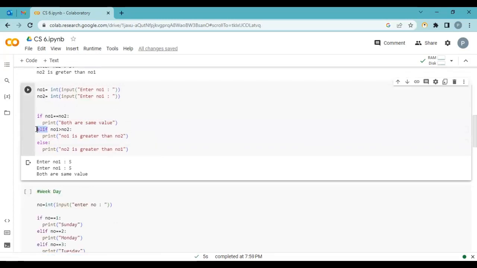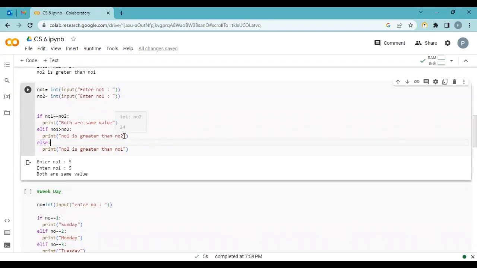Here we can see there's one more keyword, elif. It is a new thing, right? Let me explain what happened. It checks multiple conditions. That means it's a hierarchy, a nested if. If the first condition is true, then go inside and perform the task. If this condition is not true, then it comes to the next condition. If this condition is not true, then it comes to the next. Okay, I'll show you what happened here.